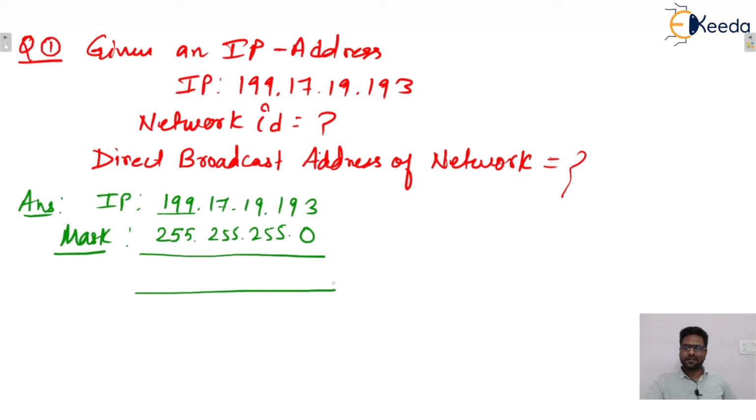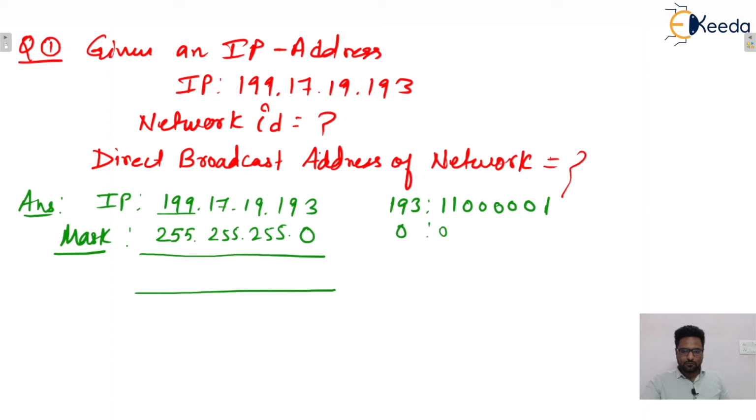So first convert it into binary. We'll go octet by octet. 193 is written like that in binary, yes. So you must be as fast as you can at converting decimal into binary and binary to decimal.